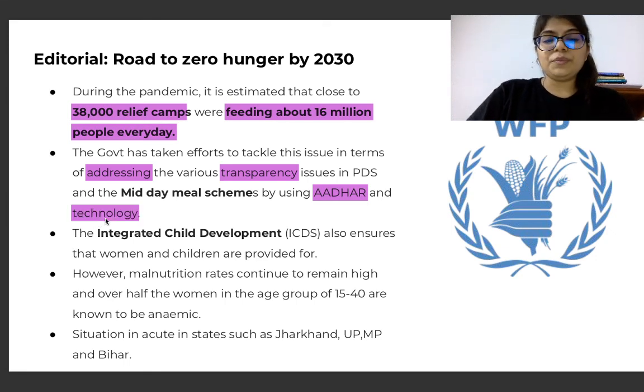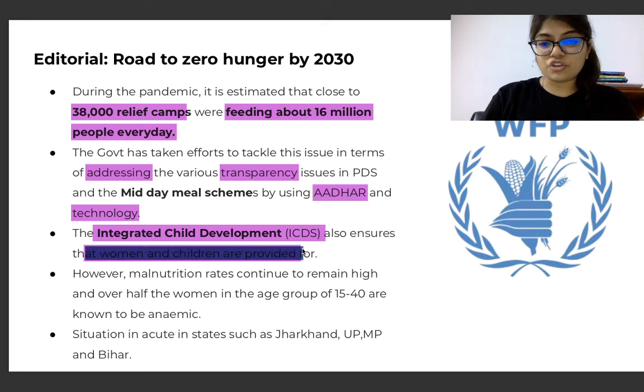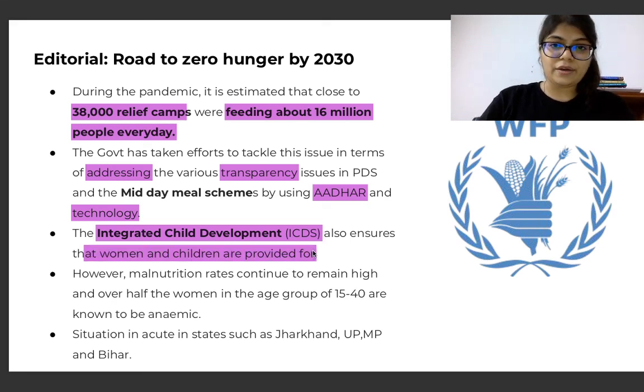So we know that the midday meal scheme has helped fight hunger to a great extent, and has also increased the enrollment ratio of students in schools, right? Now, the Integrated Child Development scheme also ensures that women and children are provided food, and it fights malnutrition.